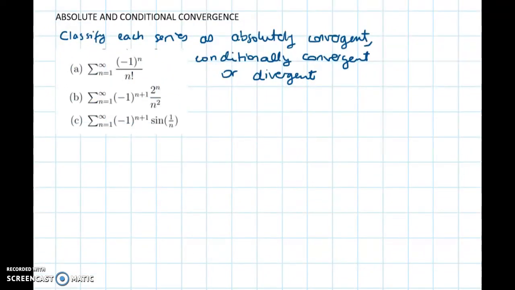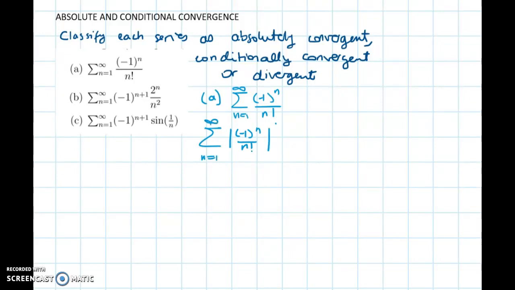Let's look at the first one of our examples. We have the sum from n equals 1 to infinity of (-1)^n over n factorial. We want to see whether this series is absolutely convergent, conditionally convergent, or divergent. My intuition says that this is going to be absolutely convergent, so I'm going to consider the series with the absolute values. So (-1)^n over n factorial is going to be under absolute value. That means that we are just considering this series of 1 over n factorial. And this is the one that we want to prove converges.